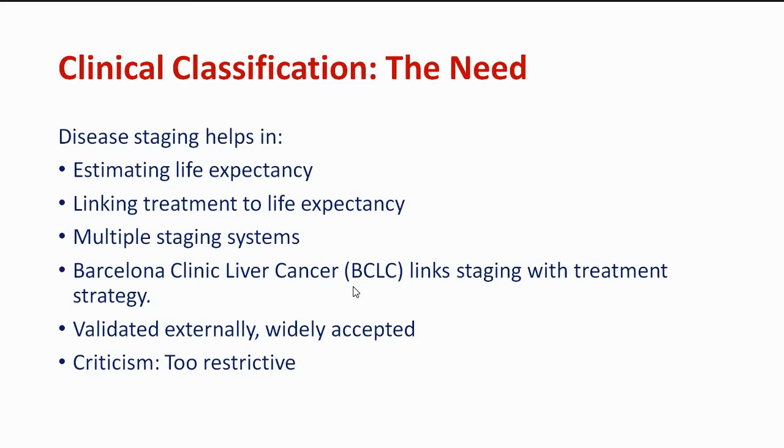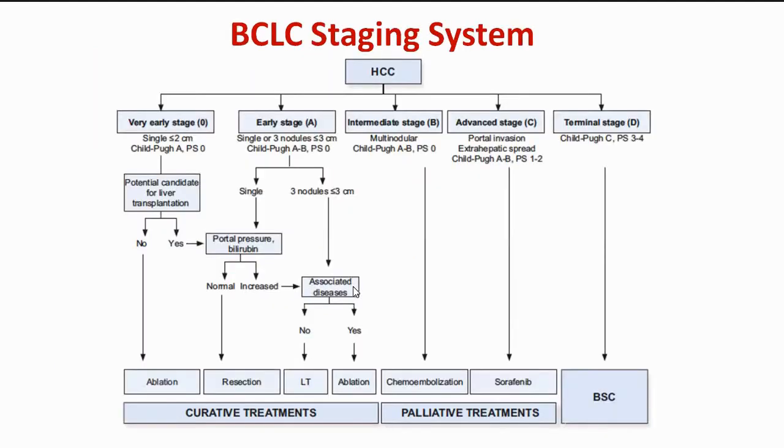BCLC is widely accepted and validated, but the criteria are too restrictive. We have to be very restrictive, and as mentioned in this chart, we have to define the stage as per it. So by BCLC, we divide into very early, early, intermediate, and advanced stage, and later terminal stage HCC.